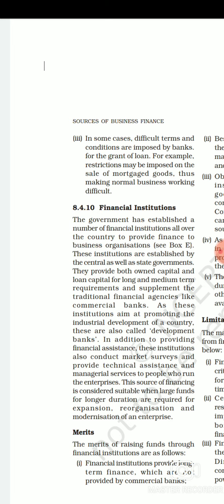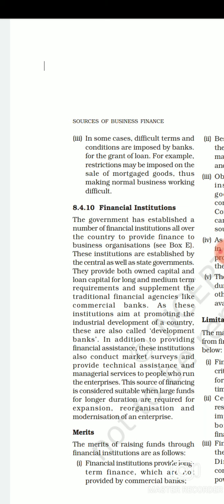For example, restrictions may be imposed on the sale of mortgaged goods, thus making normal business working difficult. Now this is another drawback of raising funds from a commercial bank. If you are raising funds from a commercial bank, there are certain terms and policies used by the bank which make borrowing difficult.